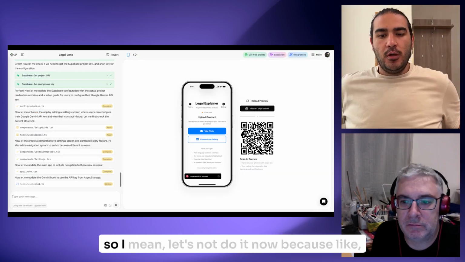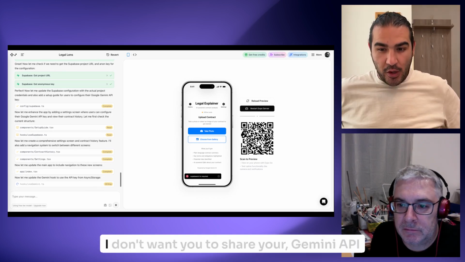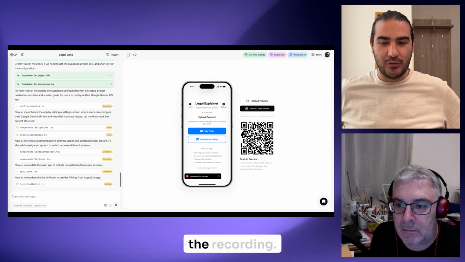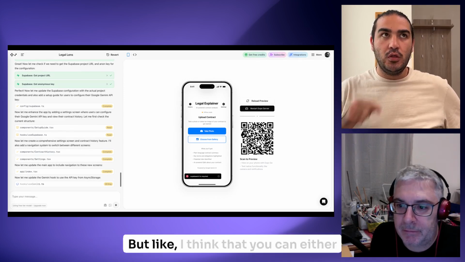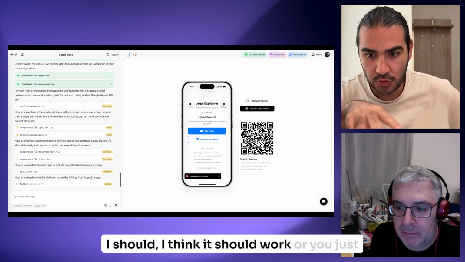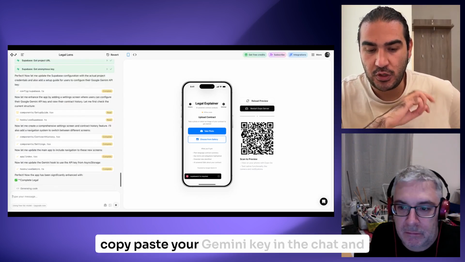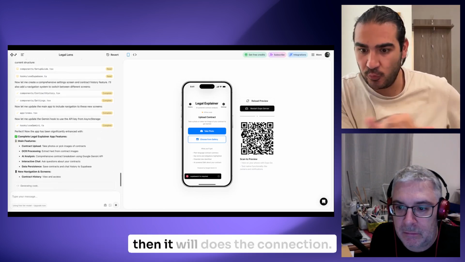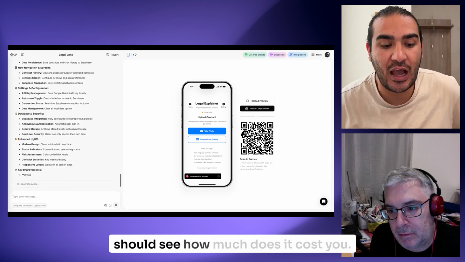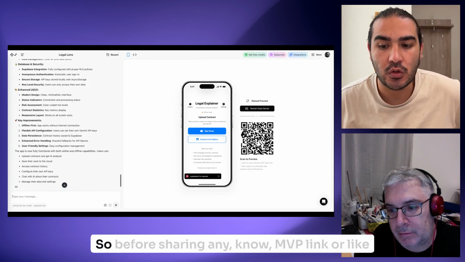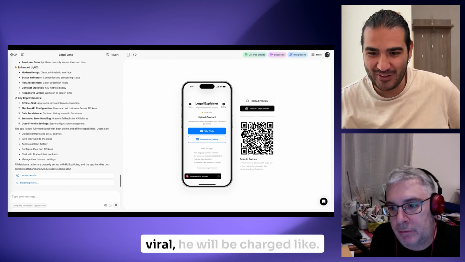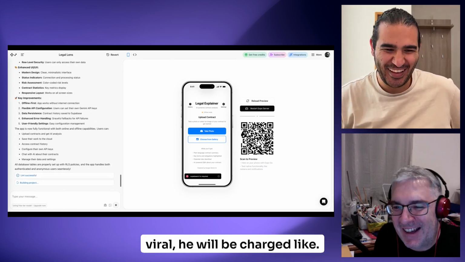Okay, so let's not do it now, because I don't want you to share your Gemini API key with everyone here on the recording. I think you can either integrate from here with Gemini, or you just copy-paste your Gemini key in the chat and it will make the connection. You should see how much it costs you before sharing any MVP link with anyone, because if it goes viral, you will be charged.